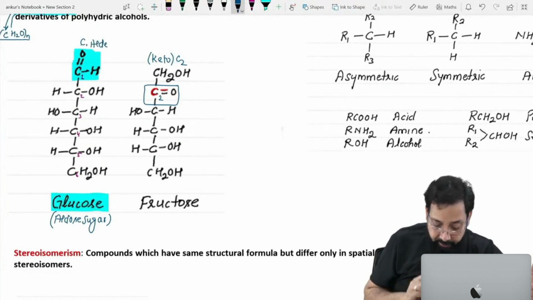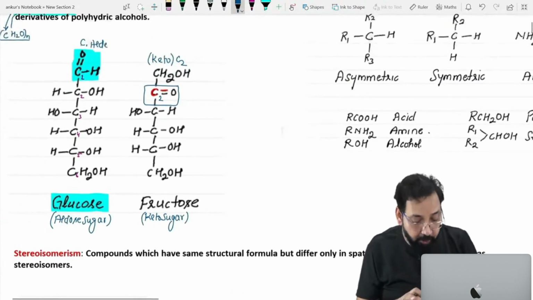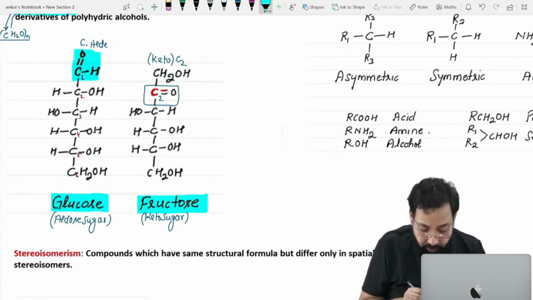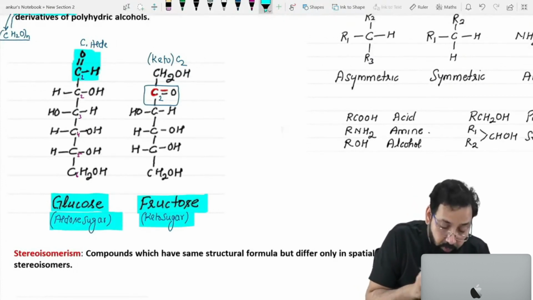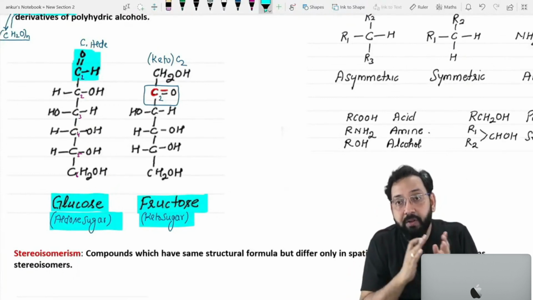Yes, that's why fructose is called keto sugar. So you can say that the functional group of fructose is keto, while the functional group of glucose is aldose. Means glucose and fructose have the same molecular formula but different functional groups.